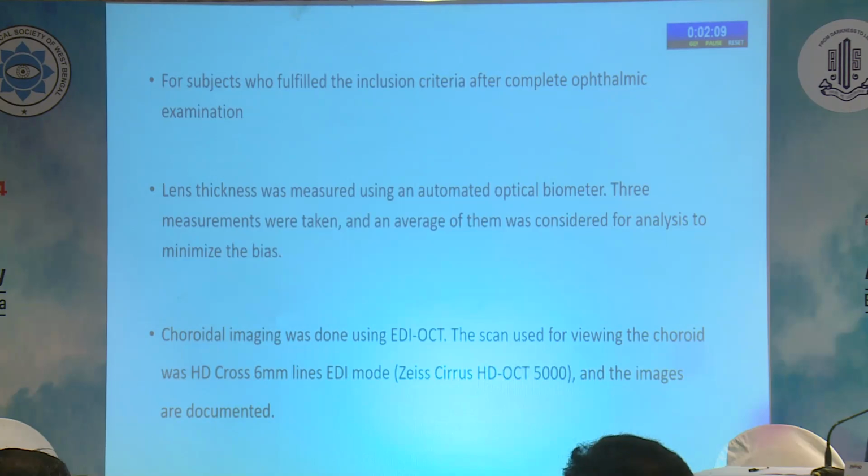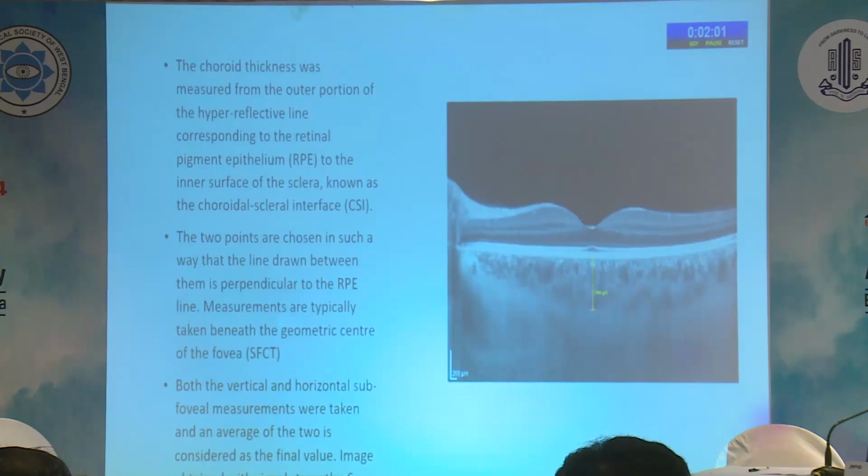Choroidal imaging was done using enhanced depth imaging OCT. The scan used for viewing the choroid was HD cross 6 mm line EDI mode, and the images are documented. And this is the image showing the choroid thickness, measured from the outer portion of the hyperreflective line corresponding to the retinal pigment epithelium to the inner surface of the sclera, known as the choroidal scleral interface.